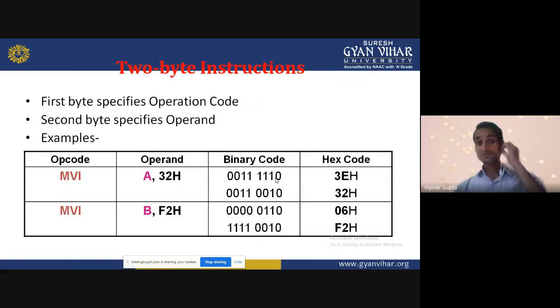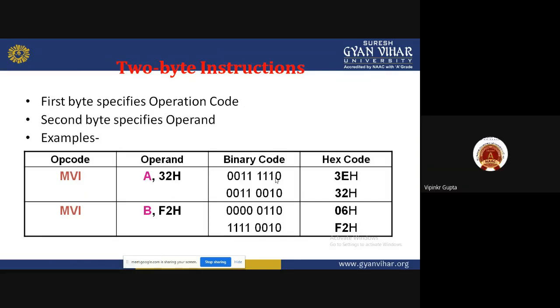2 byte instruction. 2 byte means it is having 16 bits. First byte specifies the operation code. Second byte specifies the operand. What operand are we performing? Suppose, as an example, move immediate A comma 32H. What are we doing? 32H is transferred to the A register, the accumulator.